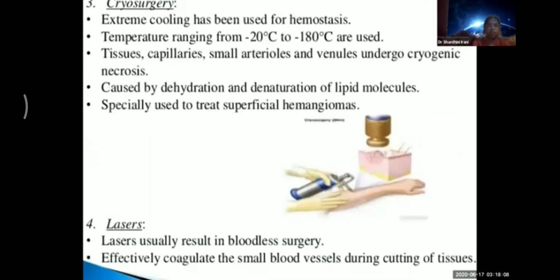Then you come to cryosurgery. Cryosurgery, we don't use it very much here. Some use it for hemostasis as well, and laser, of course. Lasers give us a very bloodless field for surgery. They effectively coagulate the small blood vessels during cutting of tissues.